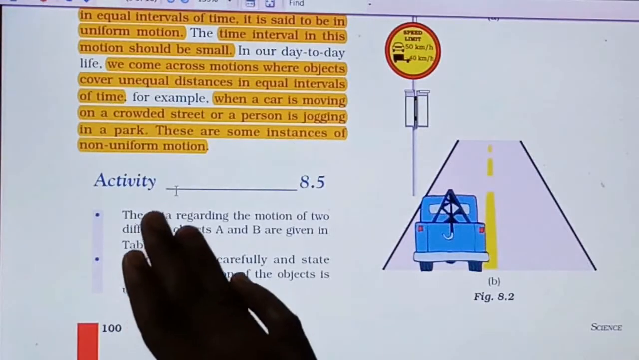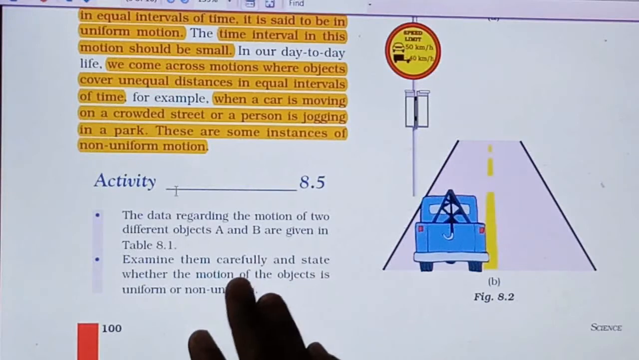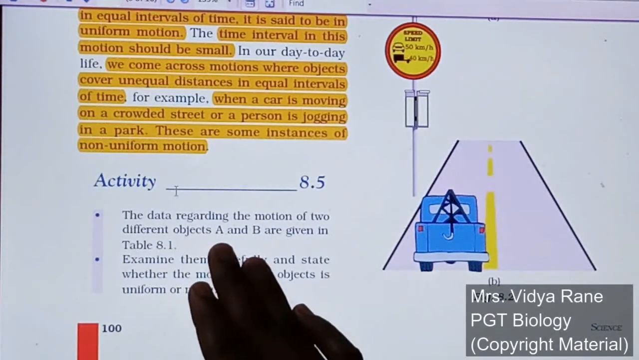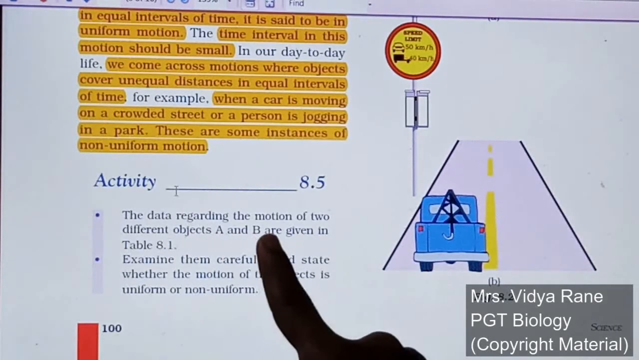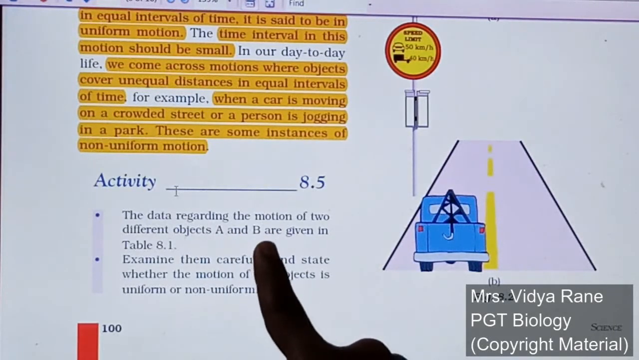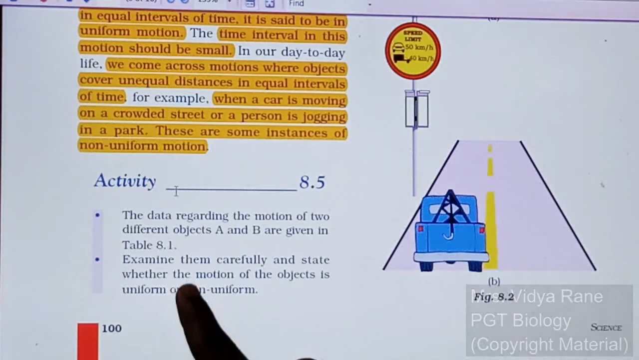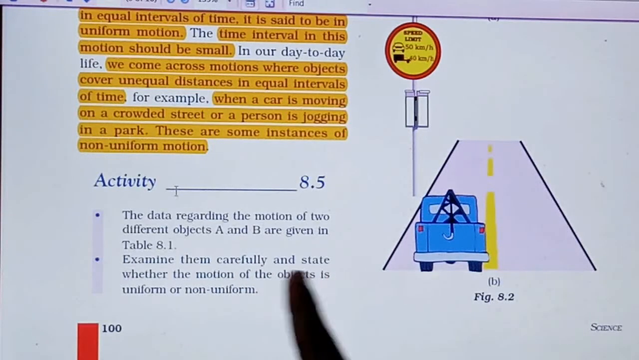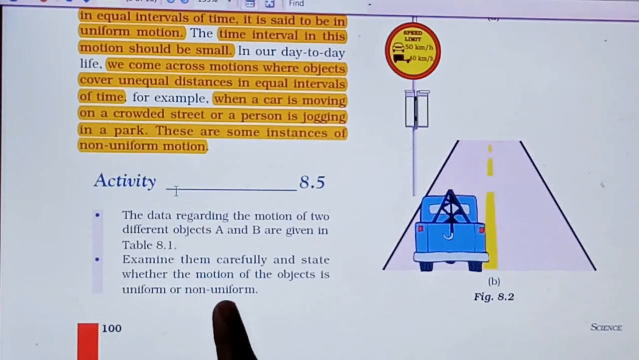See, one activity is given here, 8.5. The data regarding the motion of two different objects, object A and B, is given in table 8.1. You have to observe this data and say whether the motion of the object is uniform or non-uniform. See the table.